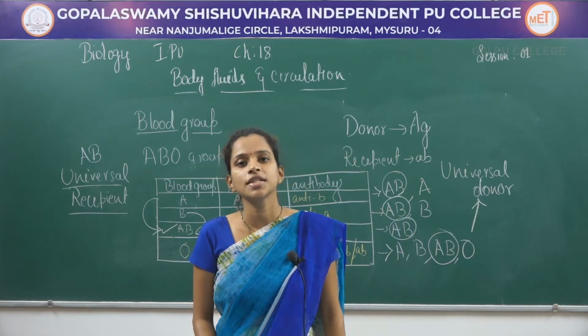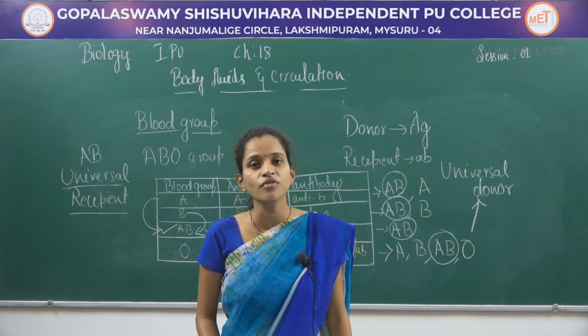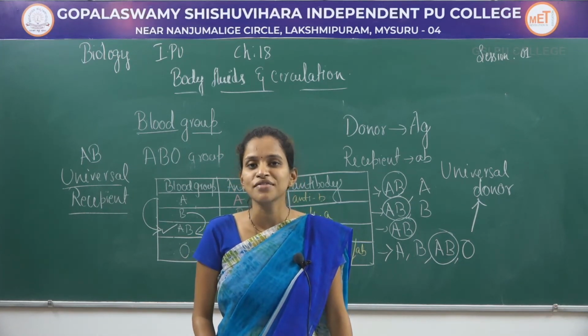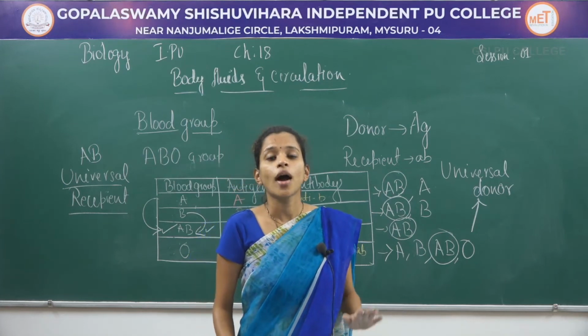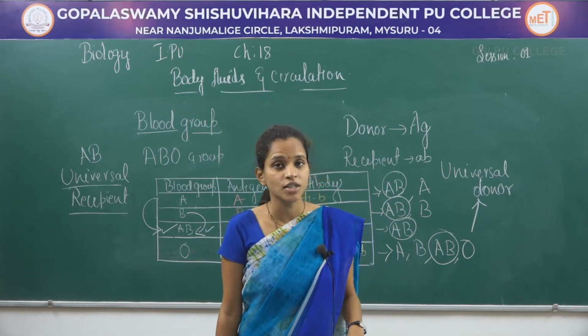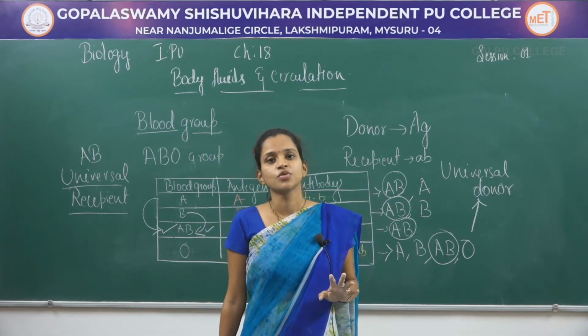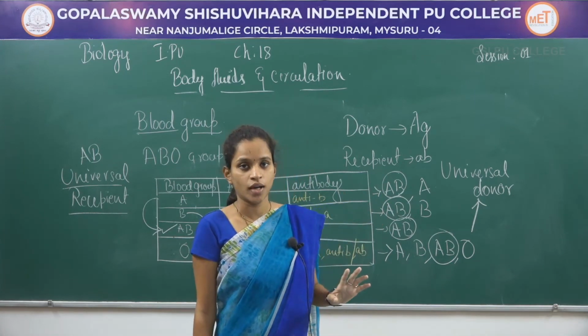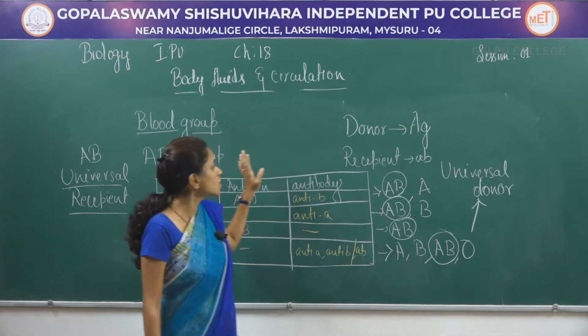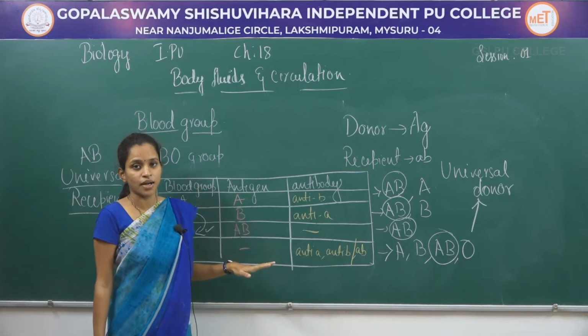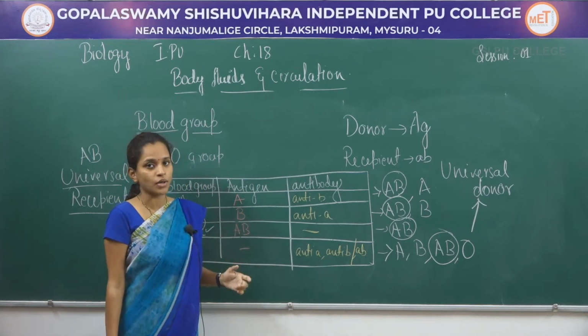If the coagulation takes place, then there is no chance of blood transfusion. It is a failed process. If coagulation or clotting doesn't take place, then the blood transfusion will be a successful one. That is about the 4 different types of blood groups, or ABO blood group.